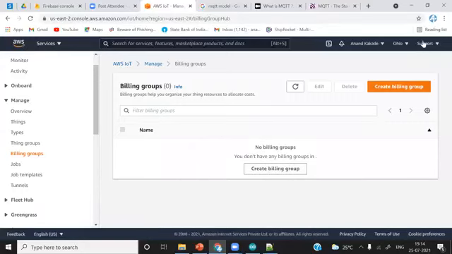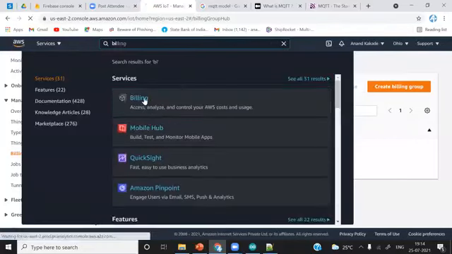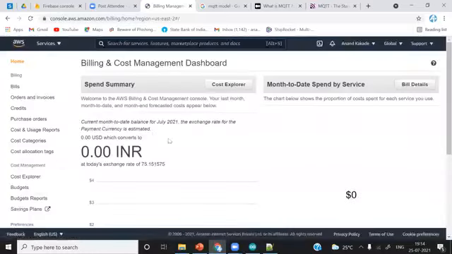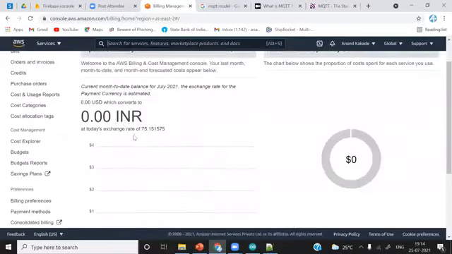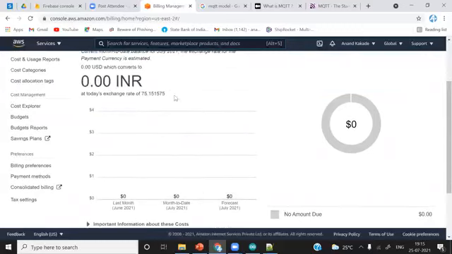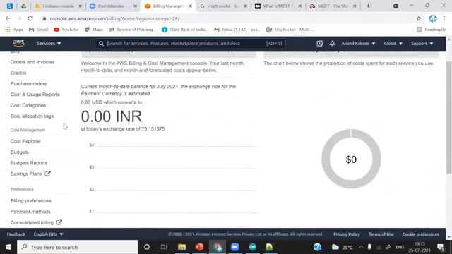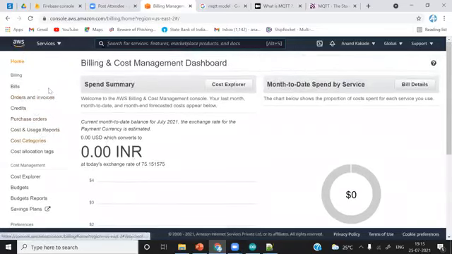Just type billing. In billing, you will find all the required details, like today's exchange rate and how much we have spent in AWS IoT.